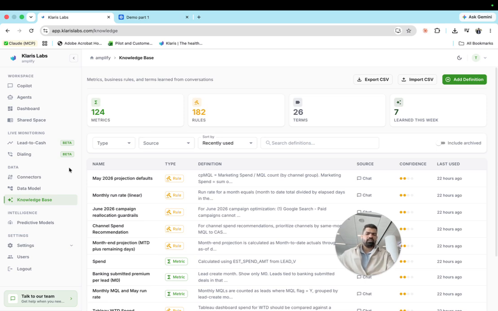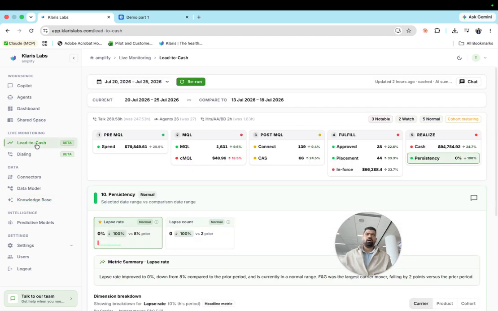Once you've done that, it's pretty simple. You can directly go and, as any smart analyst, constantly evaluate and monitor all the important metrics. Here, Klaris tracks from the lead point of view to the cash, which is the entire marketing and revenue funnel. It tracks automatically. For example, here you see the pre-MQL, MQLs, post-MQLs, and whenever something goes down, it automatically triggers an alert and monitors all the important metrics and shows the report to the respective individuals.